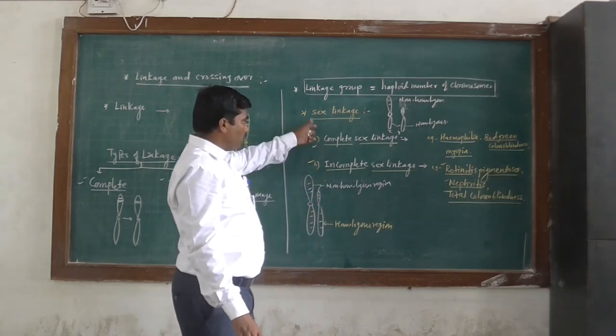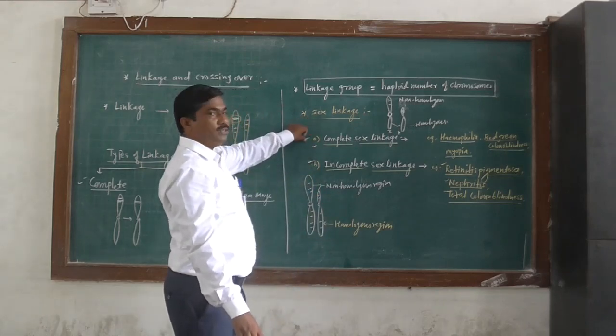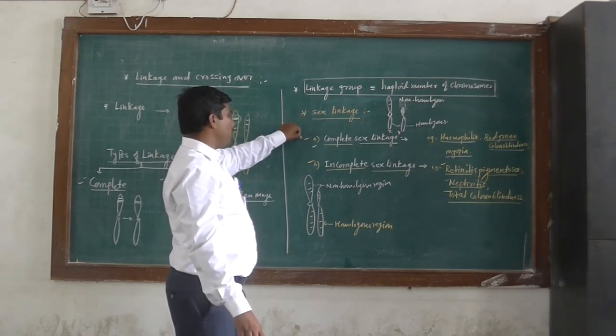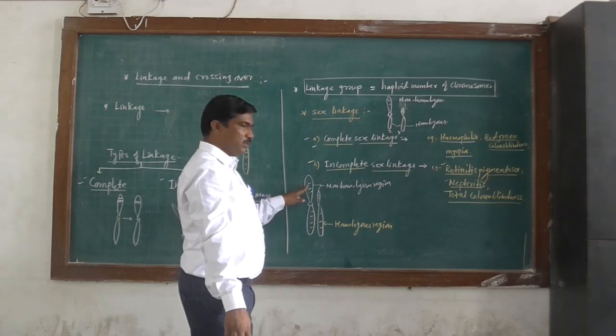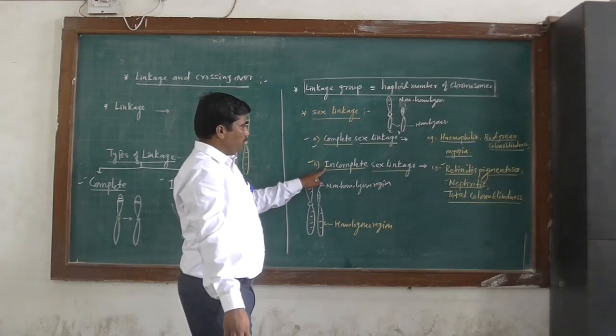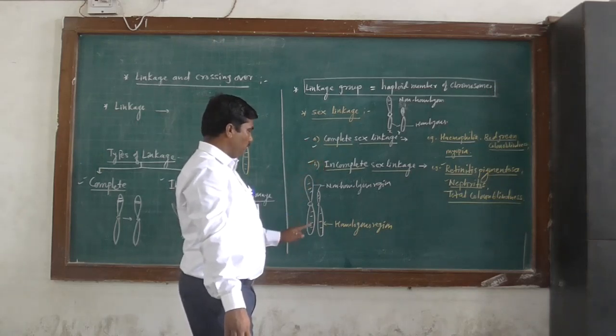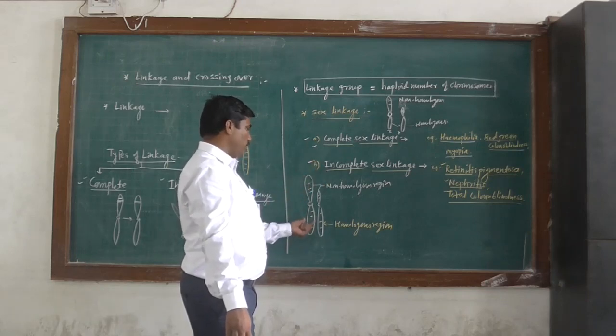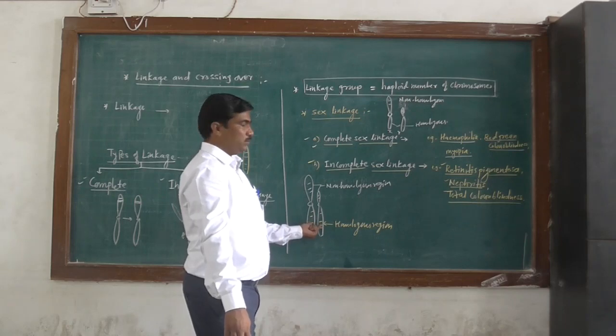What is the difference between complete and incomplete? Complete sex linked genes are located on a non-homologous region. In an incomplete sex linkage, the genes are located on a homologous region.